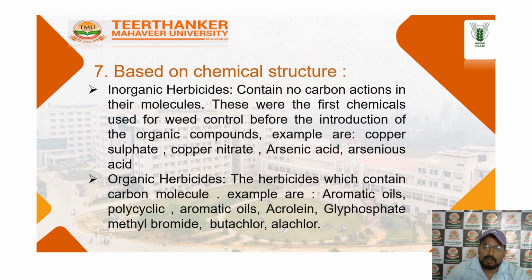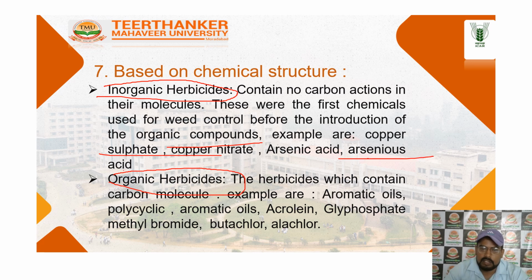Next one is the classification based on the chemical structure: inorganic herbicides and organic herbicides, only two types. The inorganic herbicides contain no carbon in the molecule. These were the first chemicals used for weed control before the introduction of organic compounds. Examples are copper sulfate, copper nitrate, and arsenic acid.